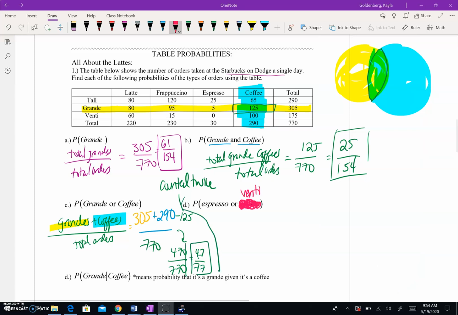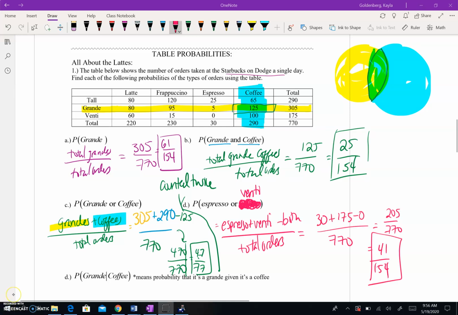Okay, so now you guys have part D, and it's really similar to part C, and you're going to do that for practice, seeing what's the probability you choose an espresso or a venti. Okay, so pause the video, work through, unpause when you're ready to check over. Okay, so here's your answer for part D.